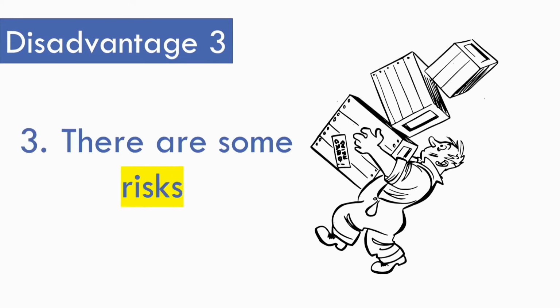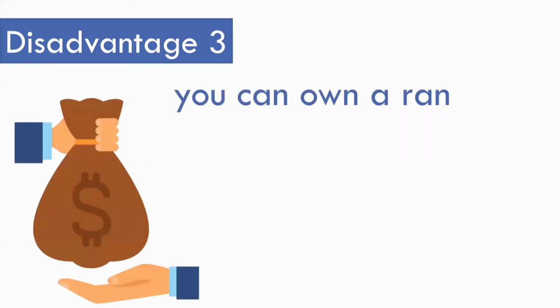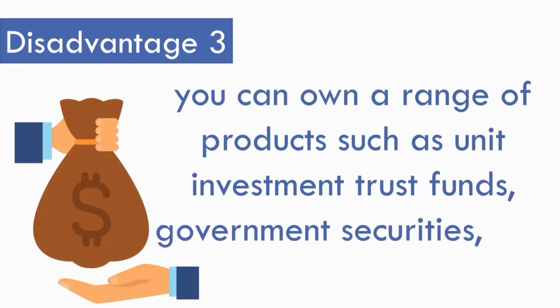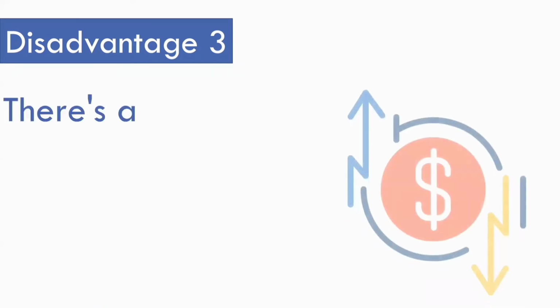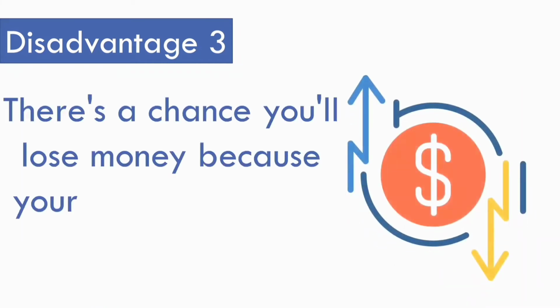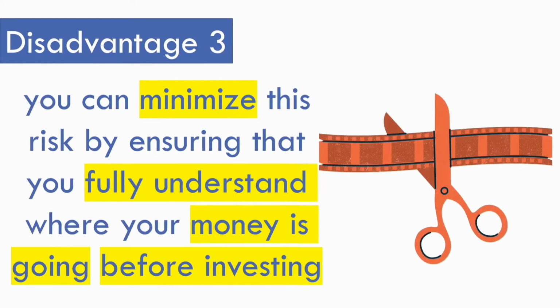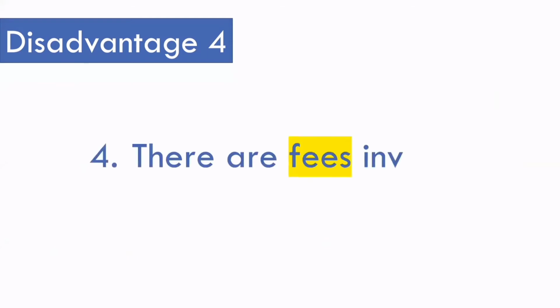The next disadvantage is there are some risks. PERA allows you to own a range of products such as unit investment trust funds, government securities, and more. Certain products carry a level of risk. There is a chance you will lose money because your money is subject to volatile markets. As an investor, you can minimize this risk by ensuring that you fully understand where your money is going before investing.